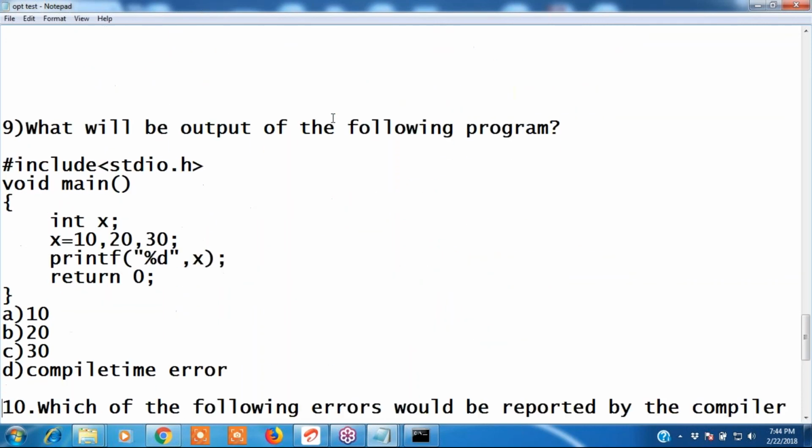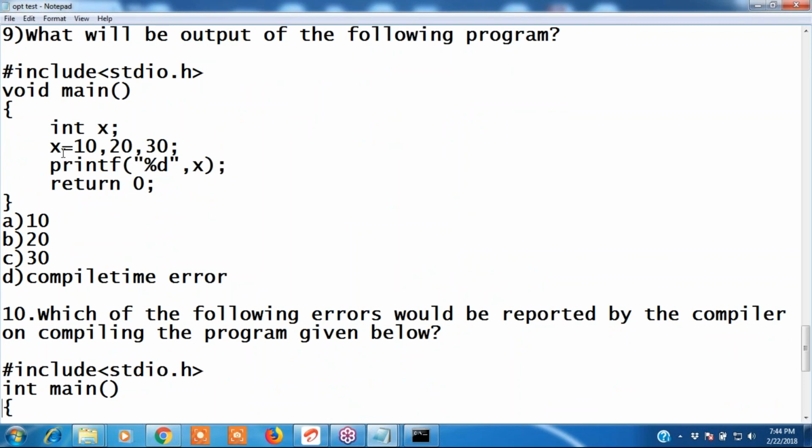Next, come to the 9th question. What is the answer? x equals 10, 20, 30. Which value is correct? Option A, 10? Option D, compile time error? Why compile time error? How can we assign multiple values to x with commas?